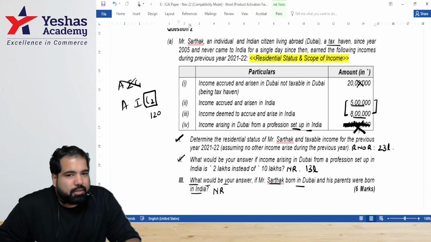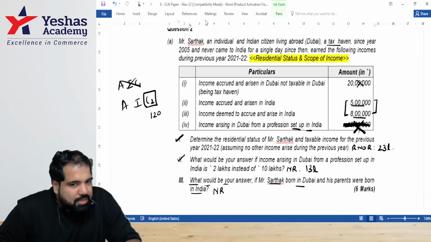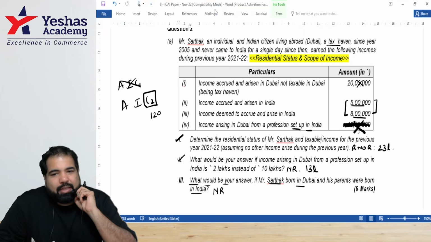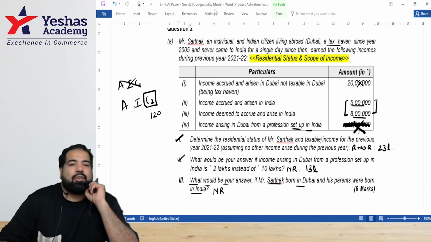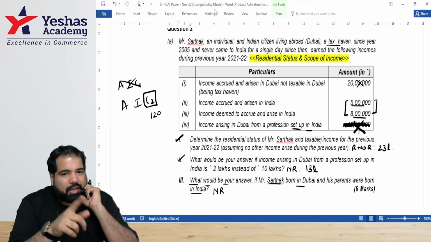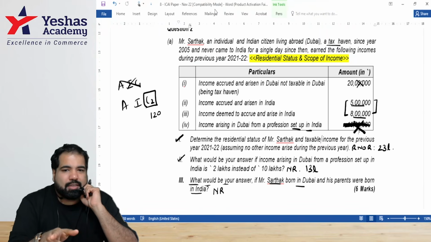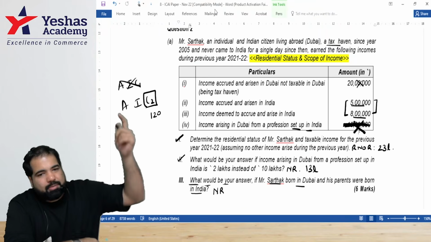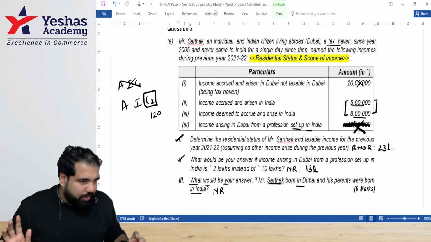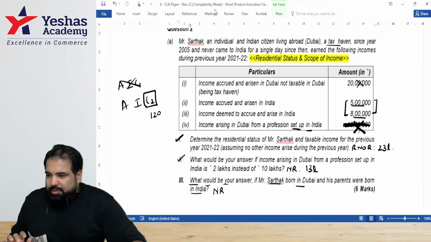And the third one. In case he is not an Indian citizen, section 6(1)(a) will not apply. And since his stay in India during the year is how many days? 0. He will not be considered as a RNOR. So he will be considered as a NR, and income is as above, how many lakh? 13. You don't have to show it again. You can always refer above and it will be 13 lakh. All right. So this is where we end.